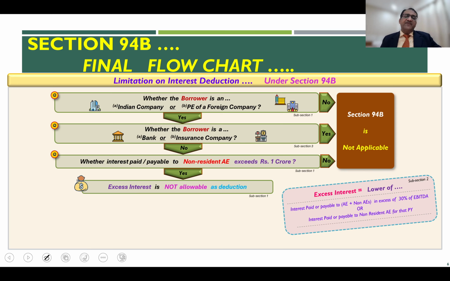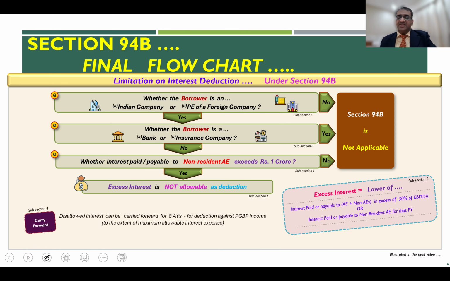But that's how the edifice of the entire Section 94B is, that if you have a scenario like this, you have to ask these questions. The answer to these questions will tell you whether 94B applies or not. And if it does apply, you have to see whether excess interest is being paid as defined here. If it does, then the interest deductibility limitation will get triggered. And if any part of the interest paid or payable has been disallowed by operation of Section 94B, we have seen that carry forward is allowed under subsection 4 of the section. It says it can be carried forward up to 8 assessment years following the assessment year in which the disallowance is made.